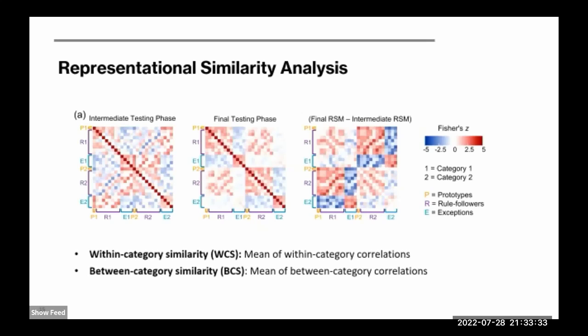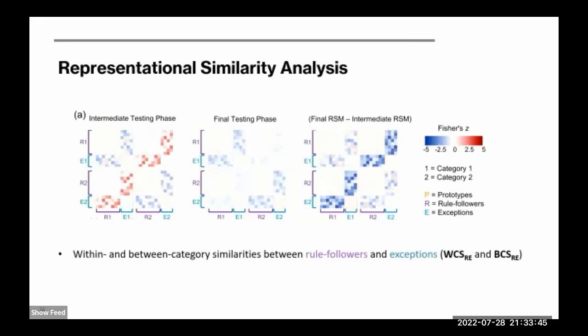We then used the matrices to compute the within and between category similarity scores for different types of stimuli by averaging their within and between category correlations, respectively. To determine if rule followers and exceptions underwent pattern differentiation during the learning process, we examined the changes in their within and between category similarities across the 2 testing phases.